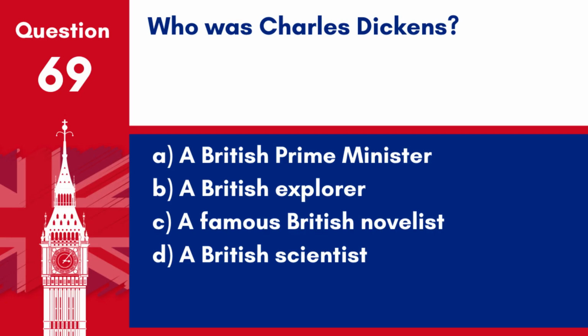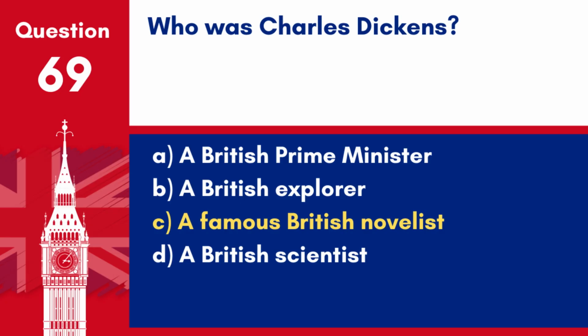A. A British Prime Minister. B. A British explorer. C. A famous British novelist. D. A British scientist. Answer. C. A famous British novelist. Charles Dickens was a renowned 19th-century British novelist, known for his vivid characters and depictions of